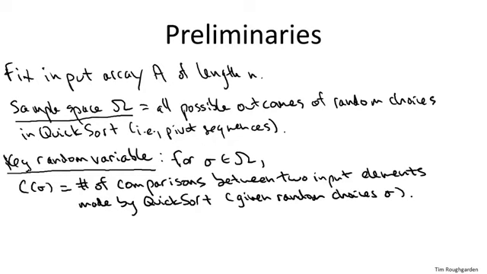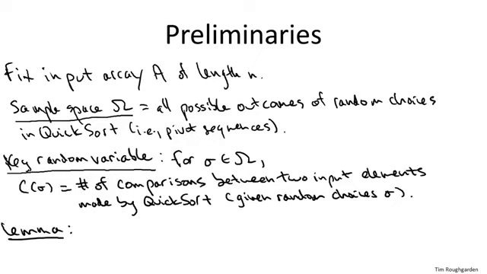Notice that this is indeed a random variable that, given knowledge of the pivot sequence sigma, the choices of all pivots. You can think of quicksort at that point as just a deterministic algorithm with all of the pivot choices predetermined. And so a deterministic version of quicksort makes some deterministic number of comparisons. So for a given pivot sequence sigma, we're just calling C of sigma however many comparisons it makes, given those choices of pivots.